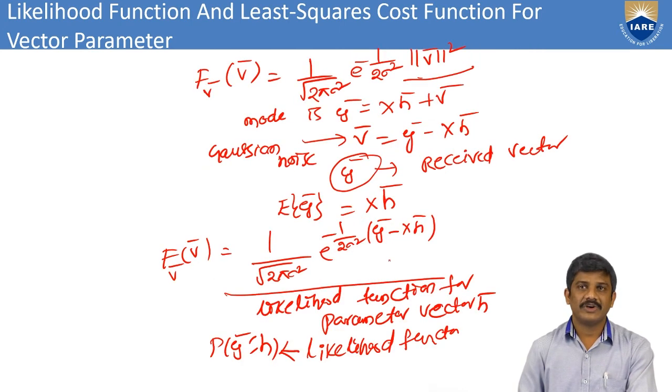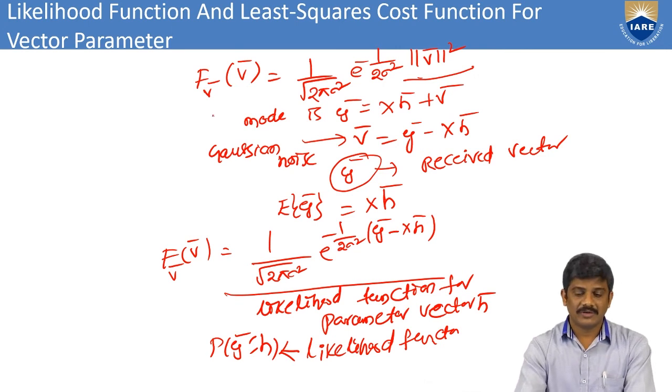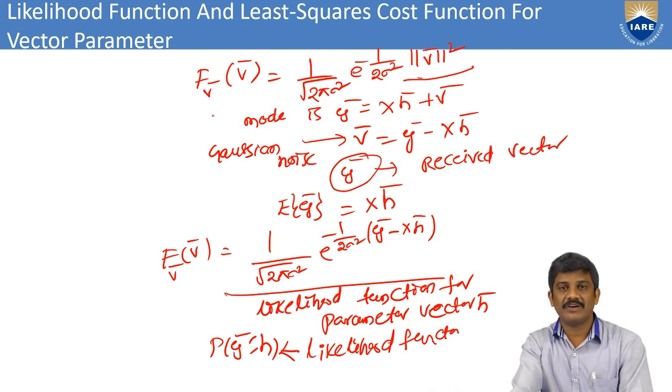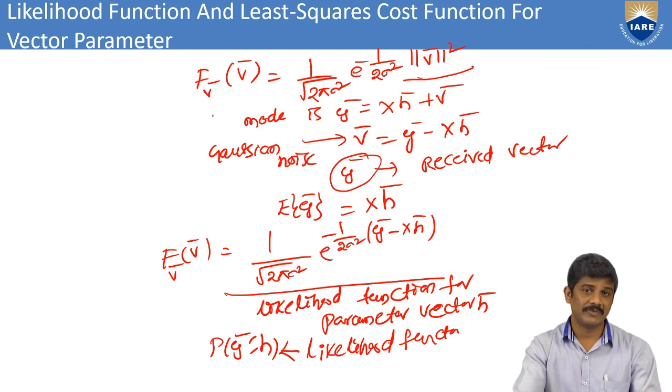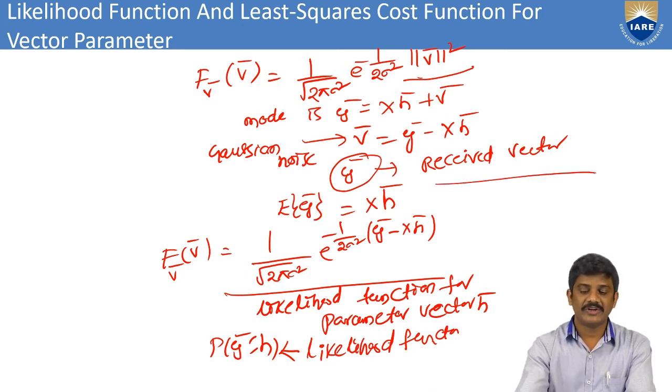From this one, I can simplify f of v bar. I can consider 1 by 2 pi sigma square, e power minus 1 by 2 sigma square, then write v bar square. That is one model, y bar equal to x into h bar plus v bar, which we know from the previous session also. Then we can consider the Gaussian noise, that v bar equal to y bar minus x h bar. Then I can consider the received vector.